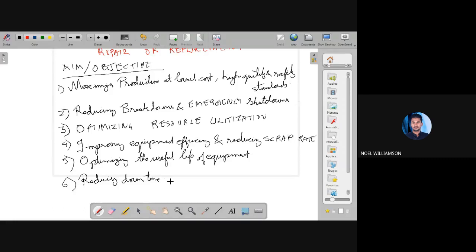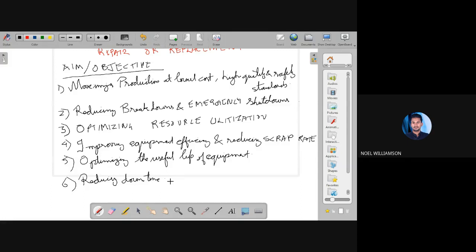So maintenance is defined as a set of organized activities which is carried out in order to keep an item in its best operational condition with minimum cost. And we have seen the objectives. Maximize the production at lowest cost and at a high quality and safety standards.